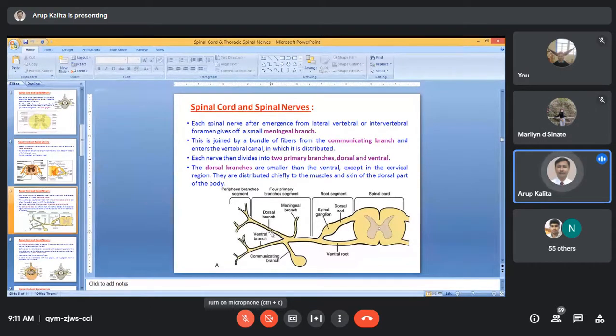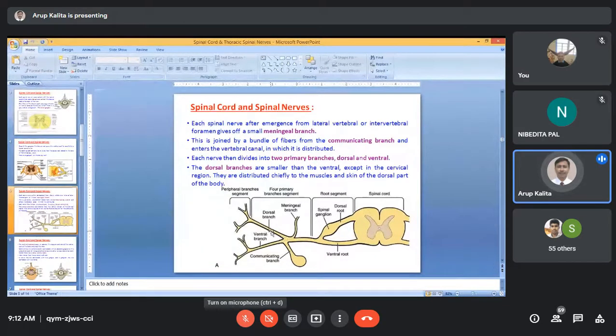So you are confusing the dorsal primary branch with the dorsal root. The dorsal root is here, it is sensory. The ventral root is here. Their union takes place. After union, it will not be only sensory. What is the type of the nerve here? Mixed nerve.